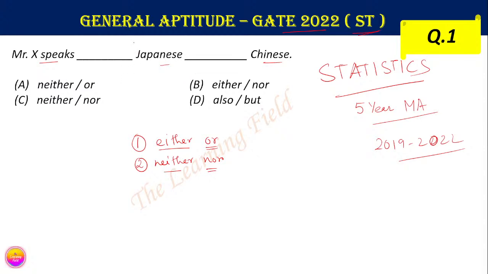Here the correct option is neither nor, because the remaining options have no such combination of these 2 words. So neither Japanese nor Chinese means Mr. X cannot speak these 2 languages. Option C is the correct answer.